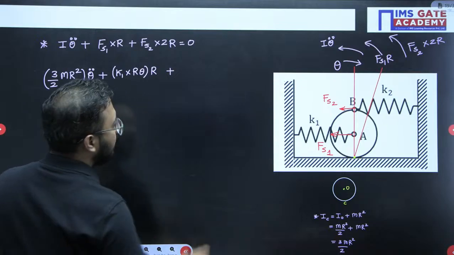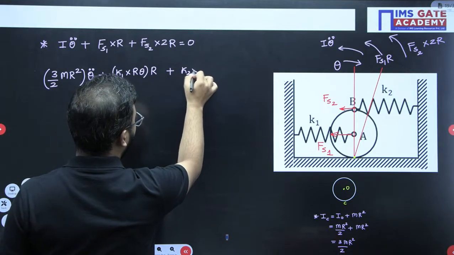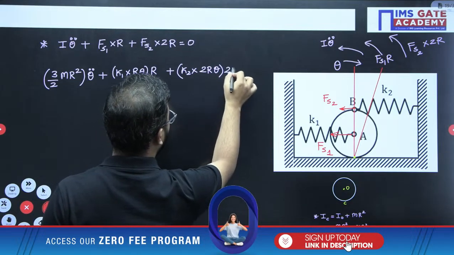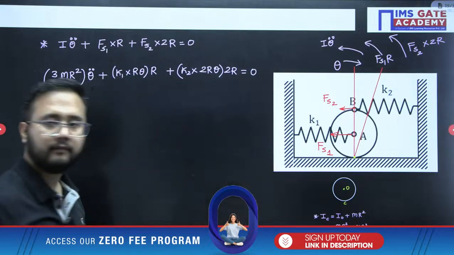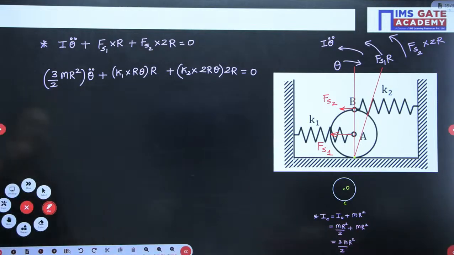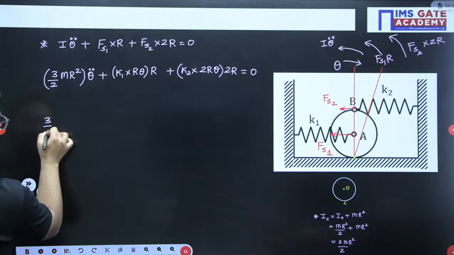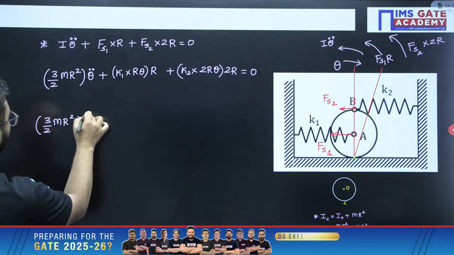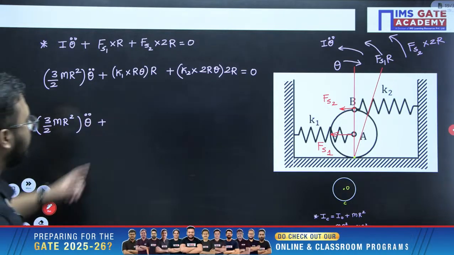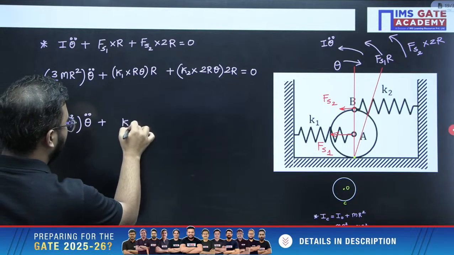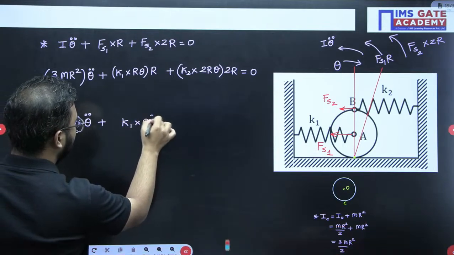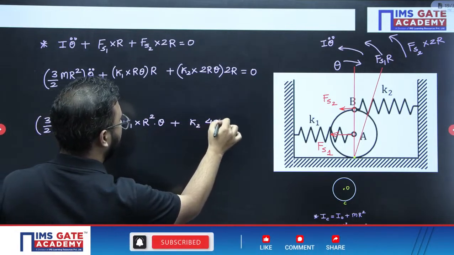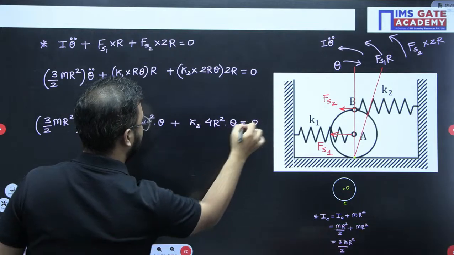Fs2 is K2 multiplied by 2r theta, and to get the moment we will multiply by 2r. Right? Okay. So this is 3 by 2 mr square, as it is we will be writing. Now k1 into r square theta, and here k2 into 4r square theta equals 0.